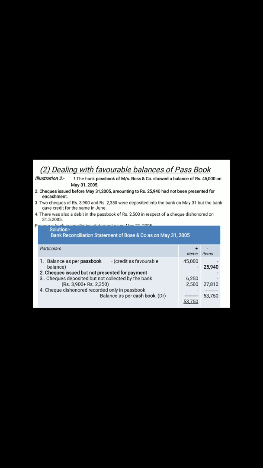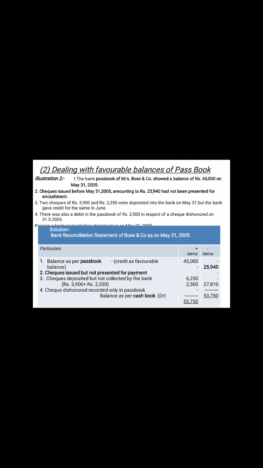And now the two checks listed, 3,900 and 2,350, were deposited into the bank but not credited by the bank till June. So what does it mean? The checks were deposited but not collected by the bank, but the cash book is increased now. So that means the favorable balance is increased. So it will come to the credit balance of the passbook. So the 6,250 will be added to the 45,000.